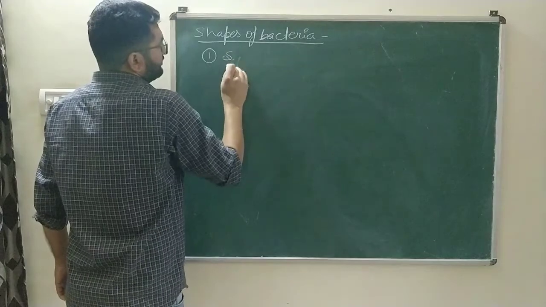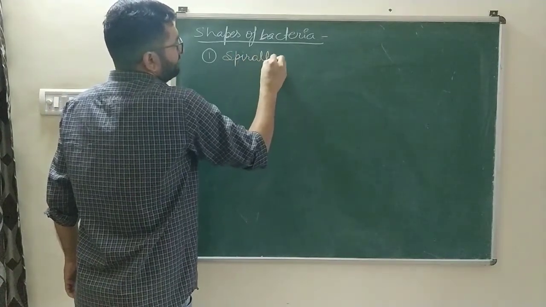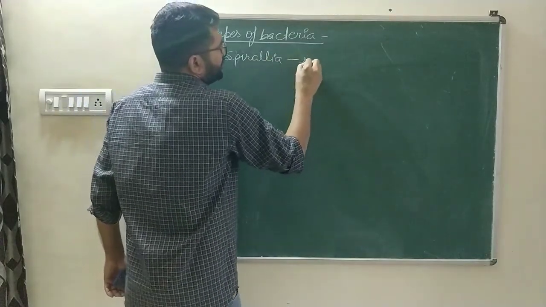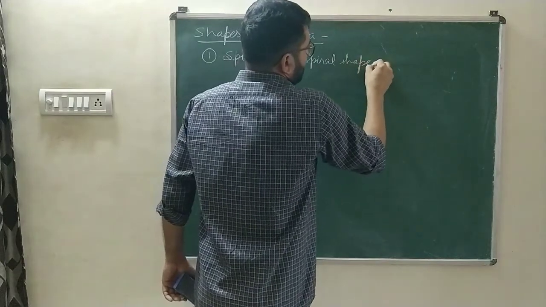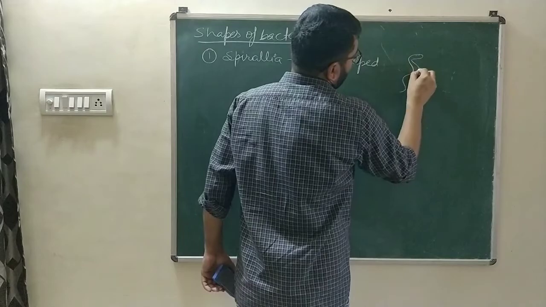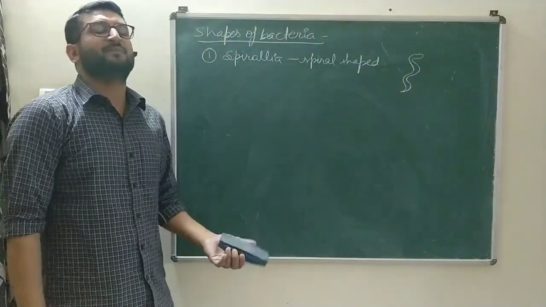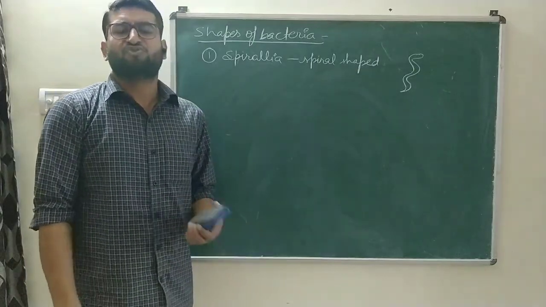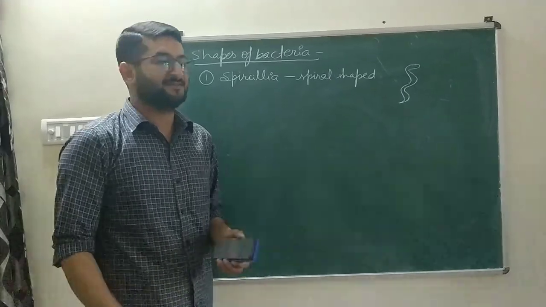The first one is spirilla, the spiral shape. Certain bacteria possess that kind of spiral shape, and those bacteria are known as spirilla. An example of spiral shaped bacteria is Treponema pallidum, which is the causative agent of syphilis.